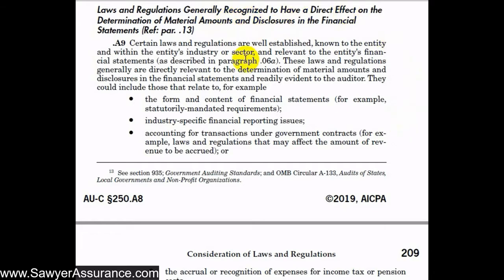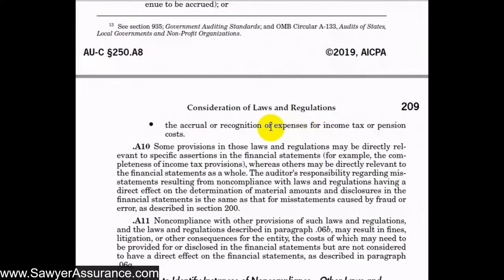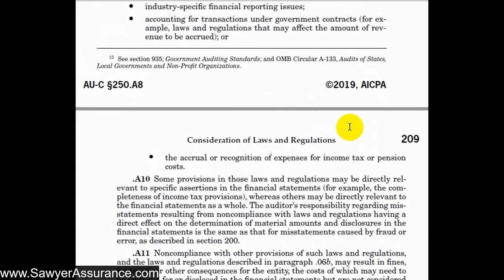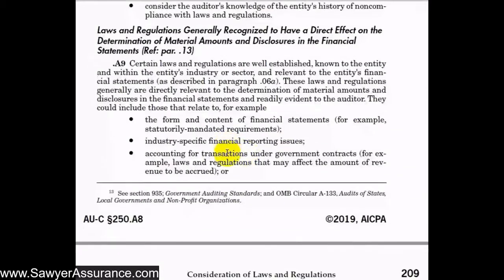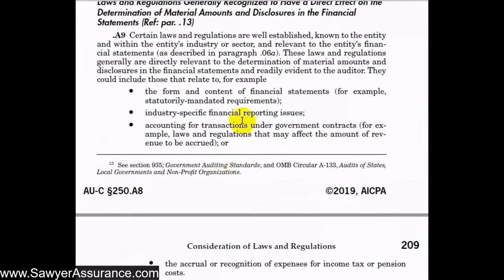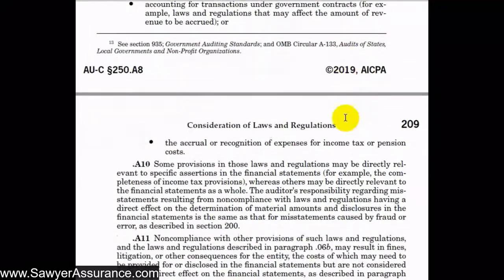So some examples of these types of laws and regulations might be the form and content of financial statements, for example, statutorily mandated requirements. So we would want to understand these requirements for the entity in presenting their financial statements. Also, industry-specific financial reporting issues might be important for them to be in compliance with, and also accounting for transactions under government contracts. And finally, the accrual or recognition of expenses for income tax or pension costs. So these are a few examples where financial statement amounts and disclosures would be directly affected by laws and regulations,